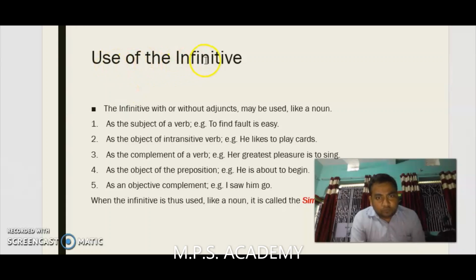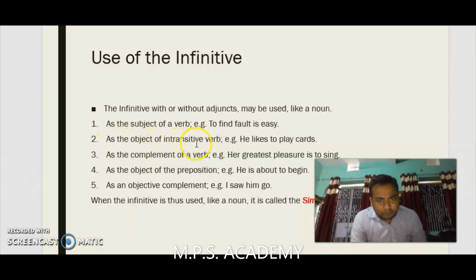Now, use of the infinitive, where it is being used. The infinitive with or without adjuncts may be used like a noun. For example, to find faults is easy. For example, as the subject of a verb, where the word to becomes the first word. For example, to find faults is easy.